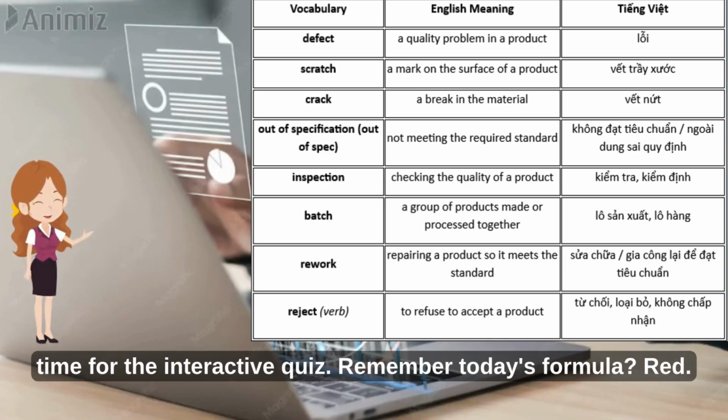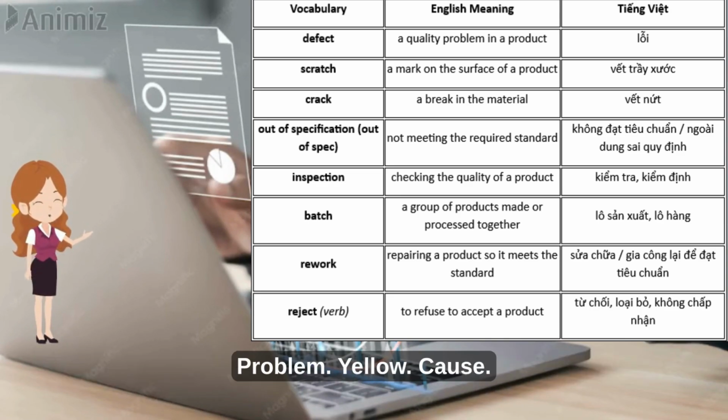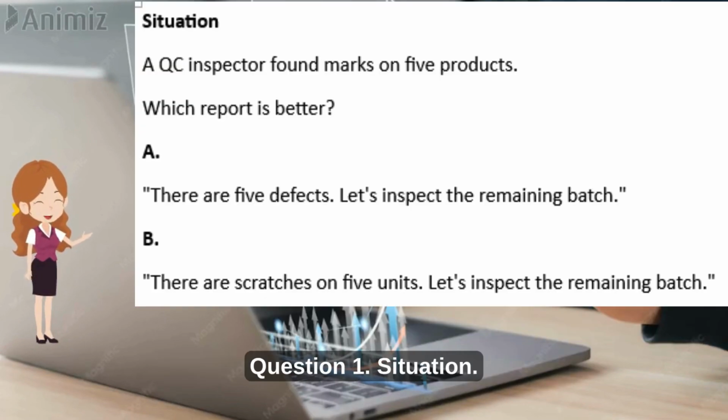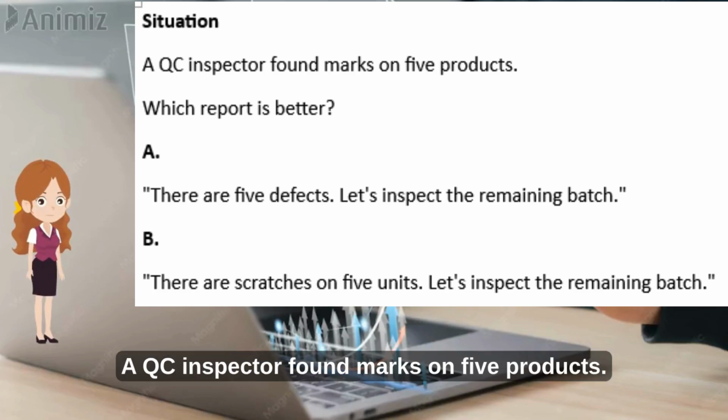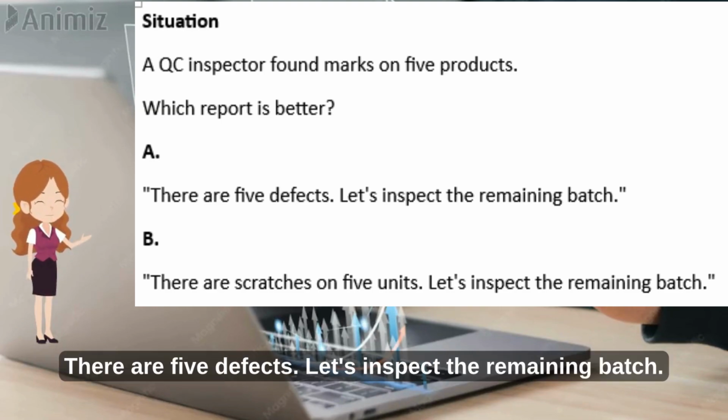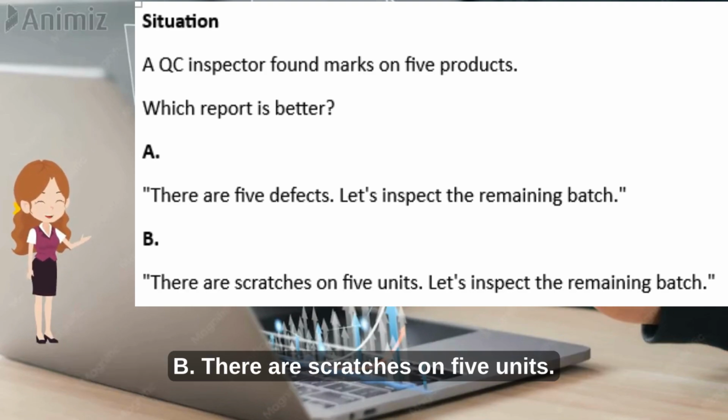It's time for the interactive quiz. Remember today's formula? Red, problem. Yellow, cause. Green, action. Pause the video before each explanation. Question 1. Situation. A QC inspector found marks on 5 products. Which report is better? A. There are 5 defects. Let's inspect the remaining batch. B. There are scratches on 5 units. Let's inspect the remaining batch.